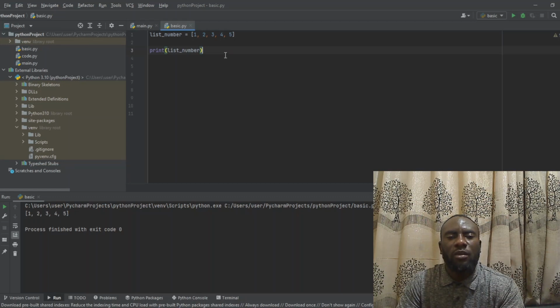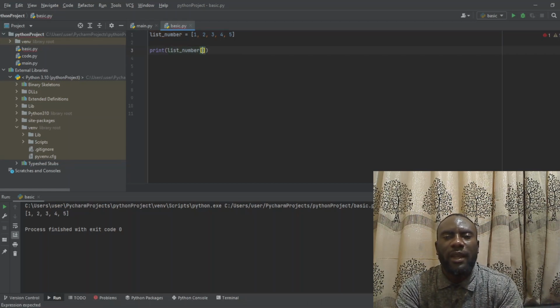So I am able to select each of the values at a position. For example, if I want to see which one is the second value in this list, which number is it? For me to do that, I have to come to this place. I will put a square bracket, then I'll specify the index of that number. I want to talk about the index in Python or in any programming language.